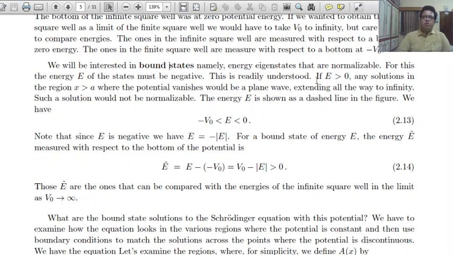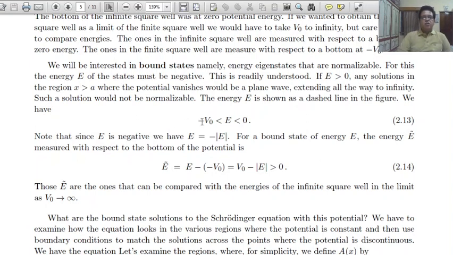This is readily understood: if E is greater than 0, any solution in the region x greater than a, where the potential vanishes, would be a plane wave extending all the way to infinity. Such a solution would not be normalizable.